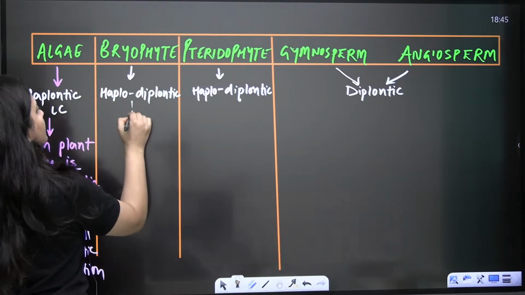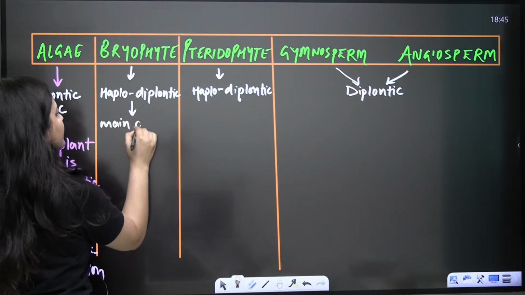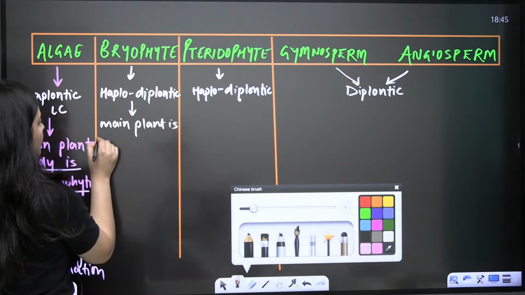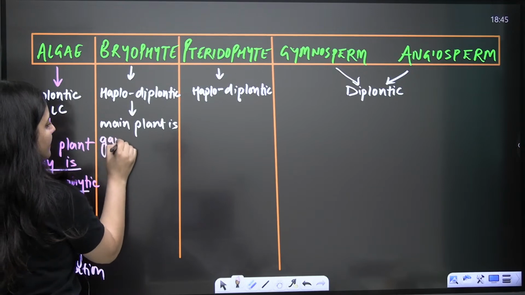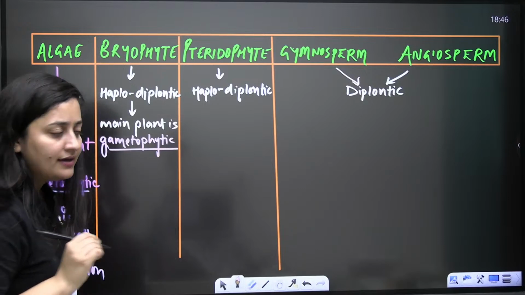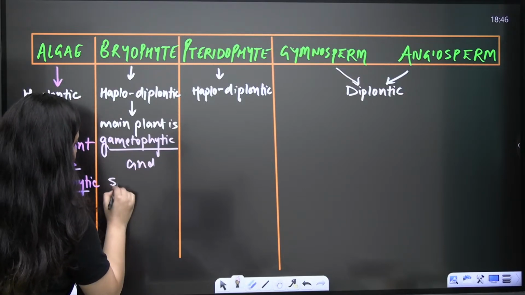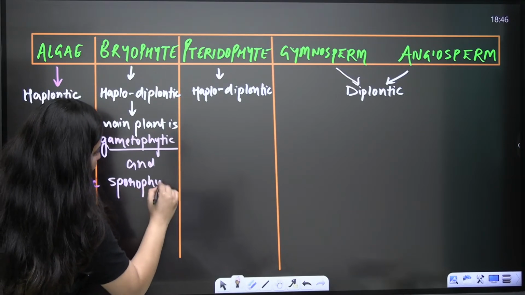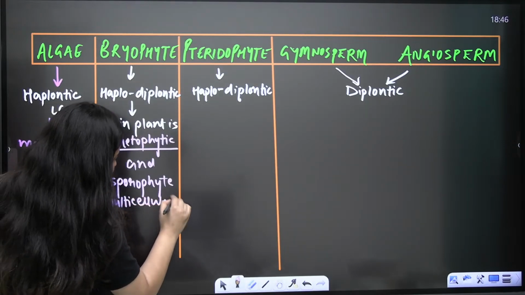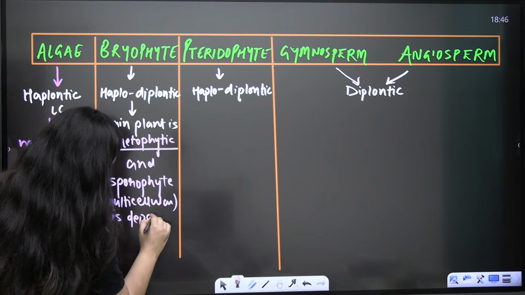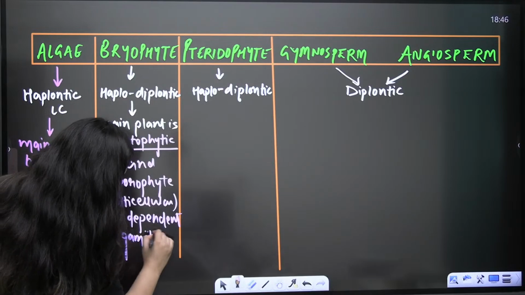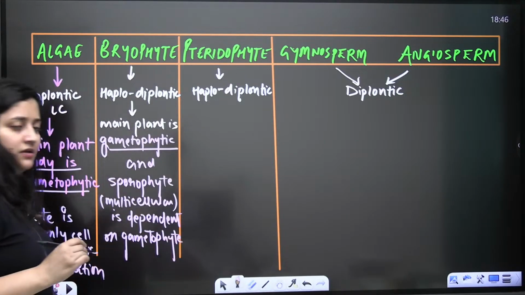So, haplodiplontic. Here the main plant body is, tell me quickly, again gametophytic, which means the haploid phase is dominant, independent, and photosynthetic. And the sporophyte is not unicellular here, it is multicellular, and dependent on the gametophyte. Am I right? It is dependent on the gametophyte. Is that clear?